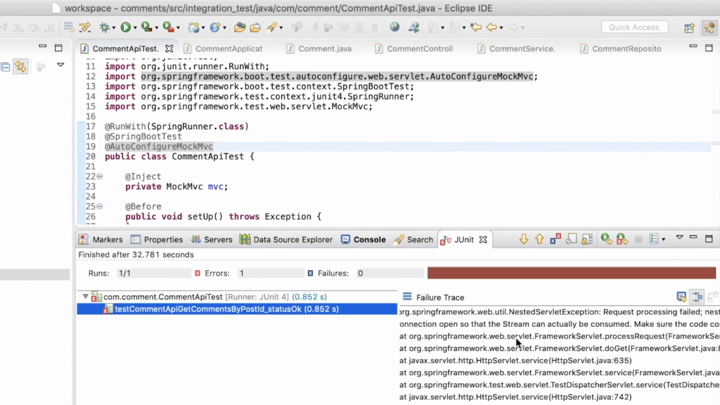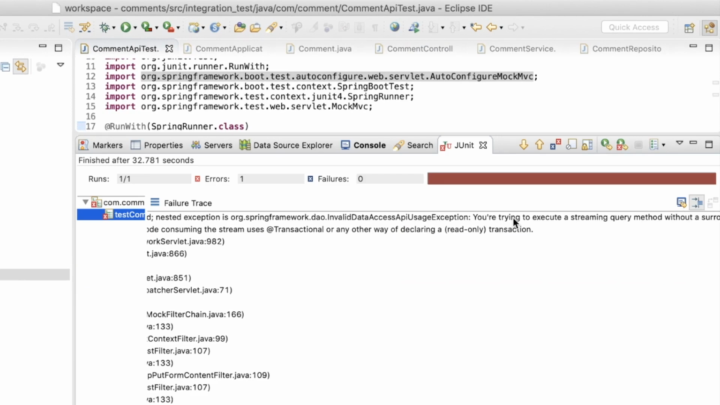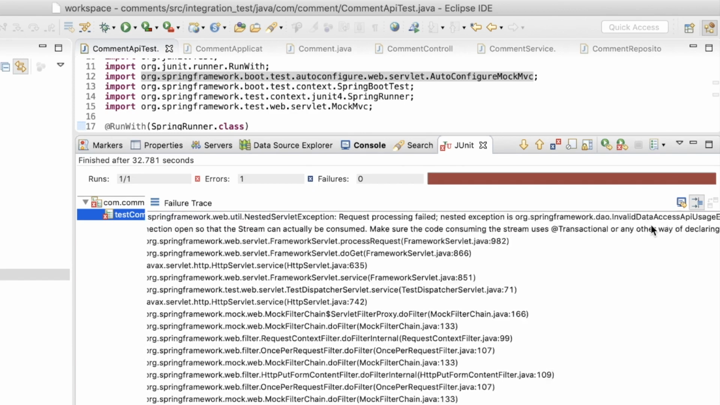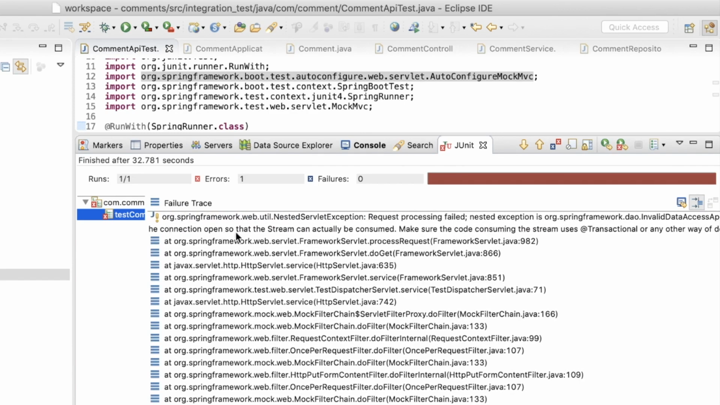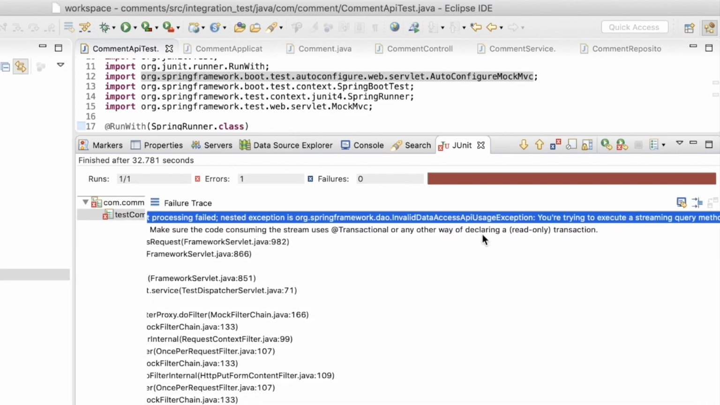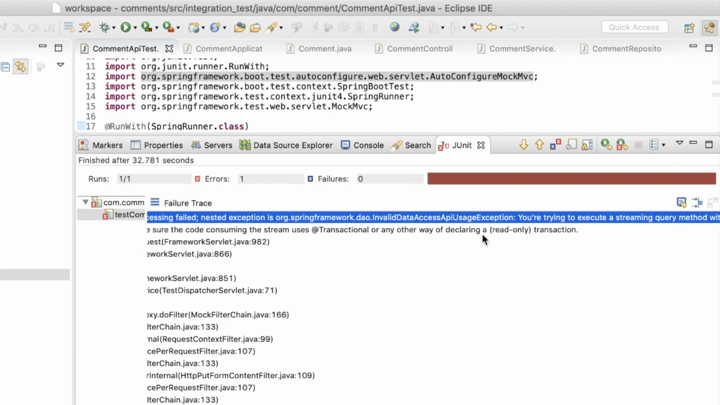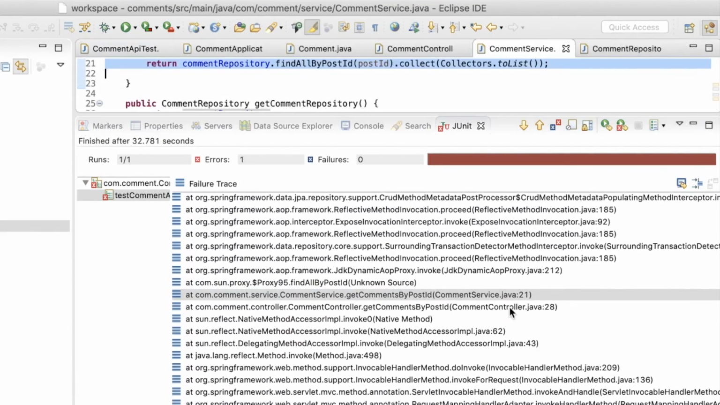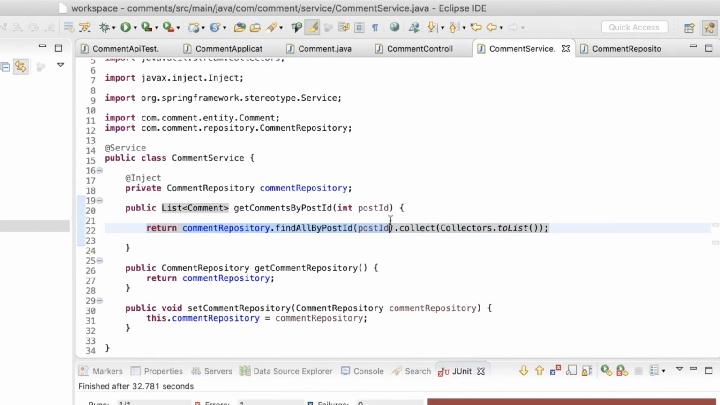Now, here we get another exception. It says, you are trying to execute a streaming query method without a surrounding transaction that keeps the connection open so that the stream can actually be consumed. Make sure the code consuming the stream uses @transactional or any other way of declaring a read-only transaction. So this is about the comment service which consumes the stream returned by the repository.